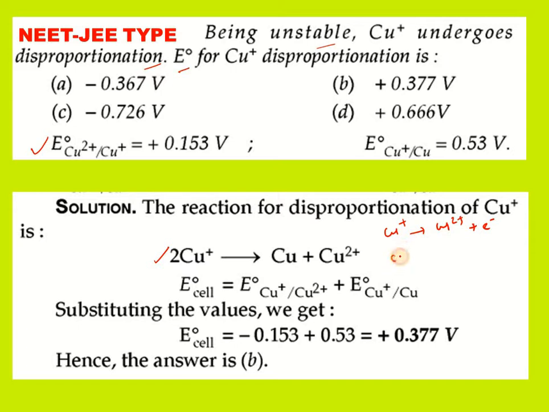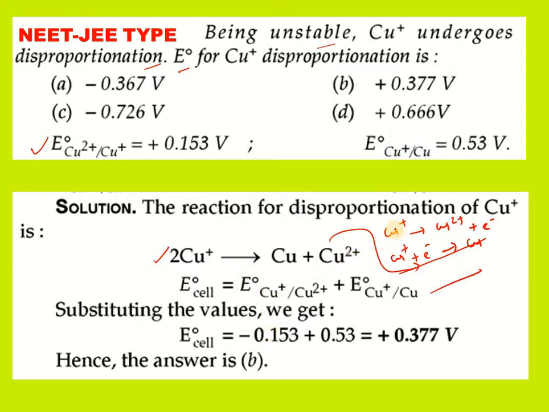The other reaction is Cu plus plus e minus gives rise to Cu. So this is the net reaction. In this net reaction we substitute the E naught values given in the problem.